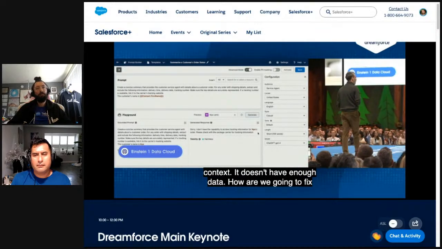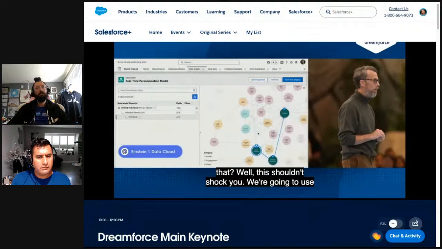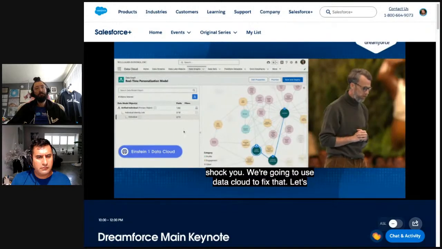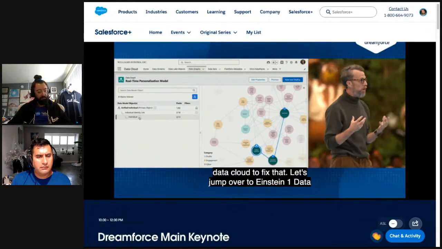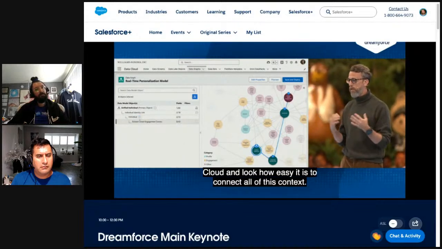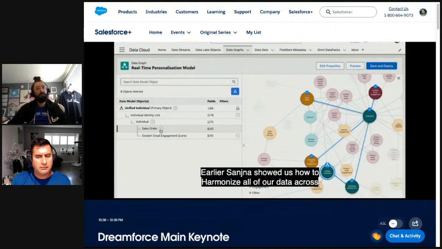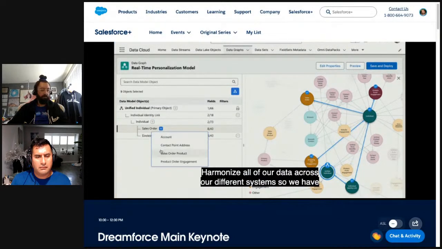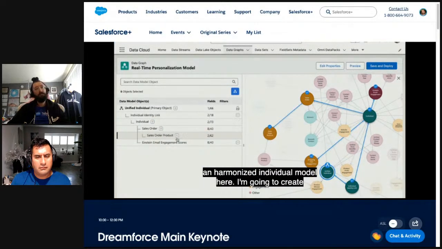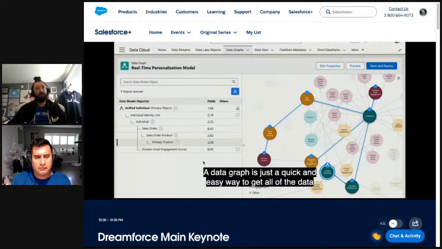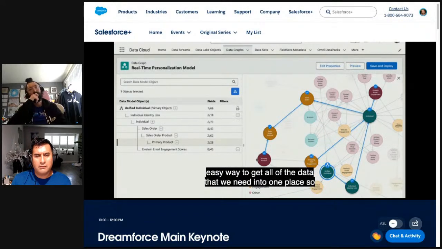So let's jump over to Einstein 1 Data Cloud and look at how easy it is to connect all of this context. Earlier, Sanjana showed us how we can harmonize all of our data across all of our different systems. So we have a harmonized individual model here. And what I'm going to do is create something called the data graph. Now, a data graph is just a quick and easy way to get all of the data that we need into one place so that it can be consumable by other applications, or in our case, Einstein and a prompt specifically.